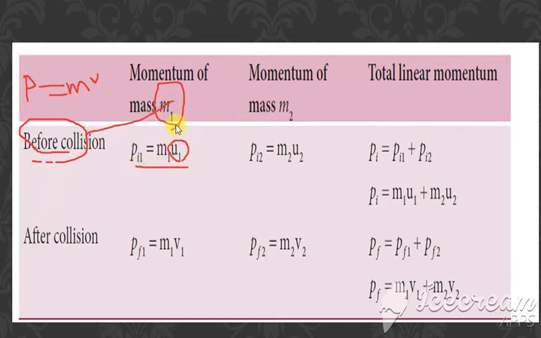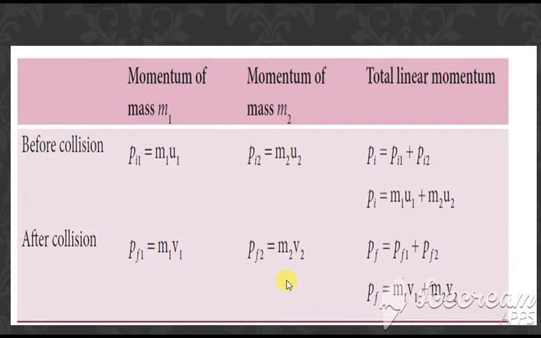In the same way, for the particle m1 after collision, it is v1, so it is m1 into v1. This is the momentum of the mass m1. In the same way, the momentum for the mass m2 before collision is m2 into u2, and after collision it is m2 into v2.